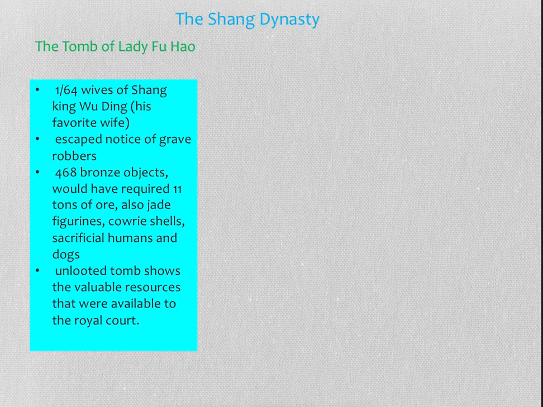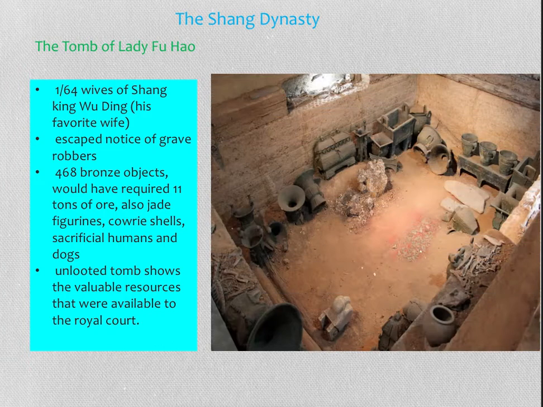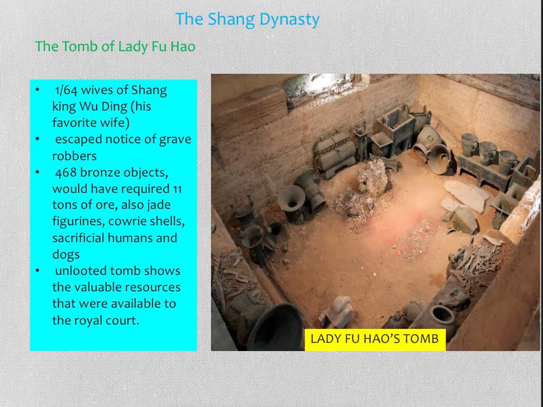Moving on to Lady Fu Hao. She was one of 64 wives of the Shang King Wu Ding. And for some reason, they were able to get to this tomb because a lot of grave robbers didn't know it was there because it was actually inside the palace. So, because of that, they were able to really see what was being buried with people who were in the higher ruling status. They found about 468 bronze objects, they found jade, they found cowrie shells, again, the human sacrifice. And like I said, it just shows how valuable the things they had were.